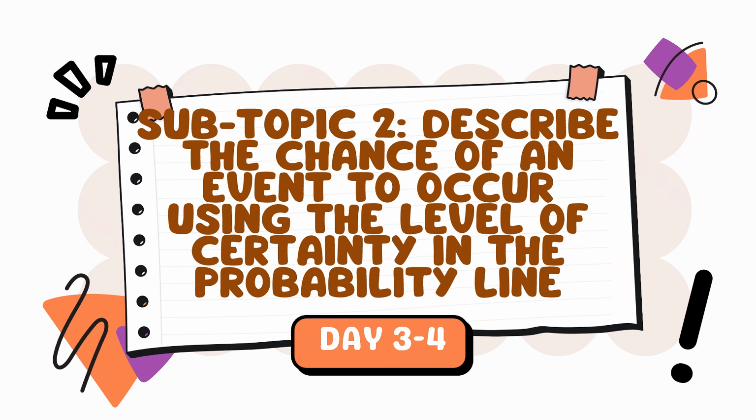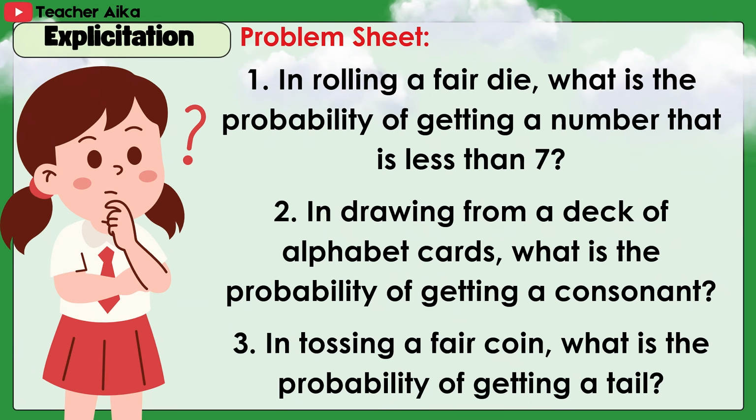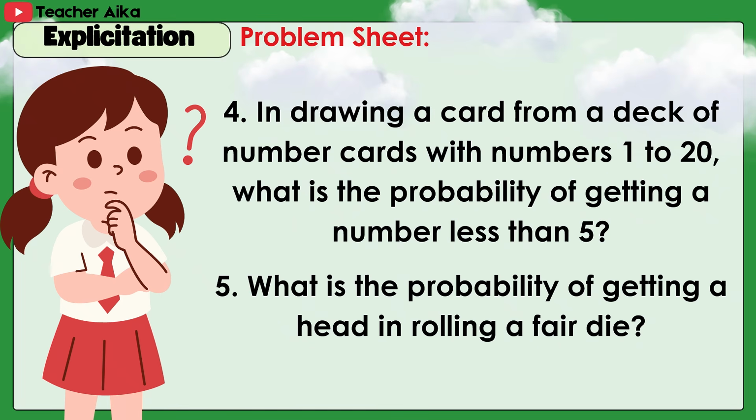Subtopic number 2. Describe the chance of an event to occur using the level of certainty in the probability line. Day 3 to 4. We will divide the class into 4 equal groups. You will be given a problem sheet and all you have to do is to solve for the probability of each event to occur. Here are the problem sheets 1 to 3, and 4 to 5.